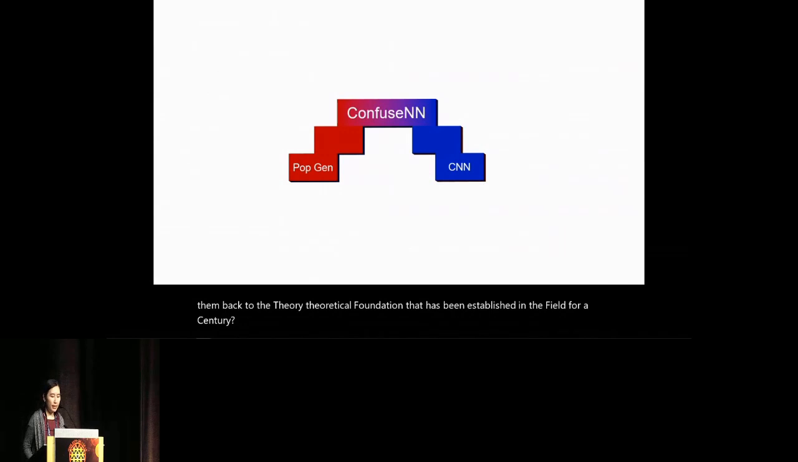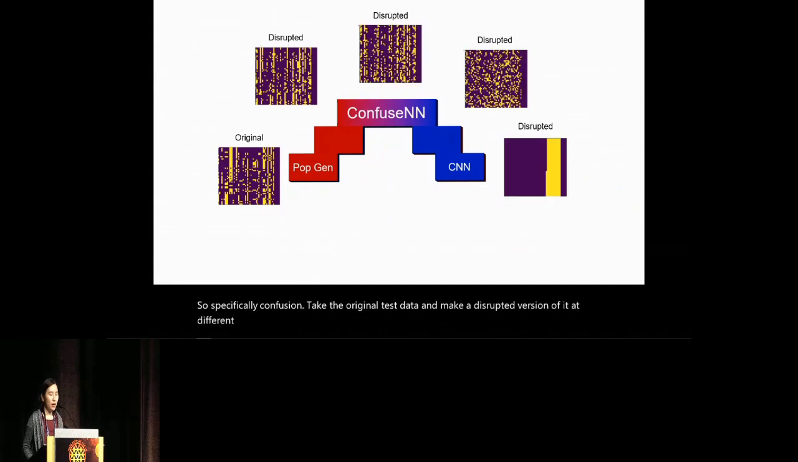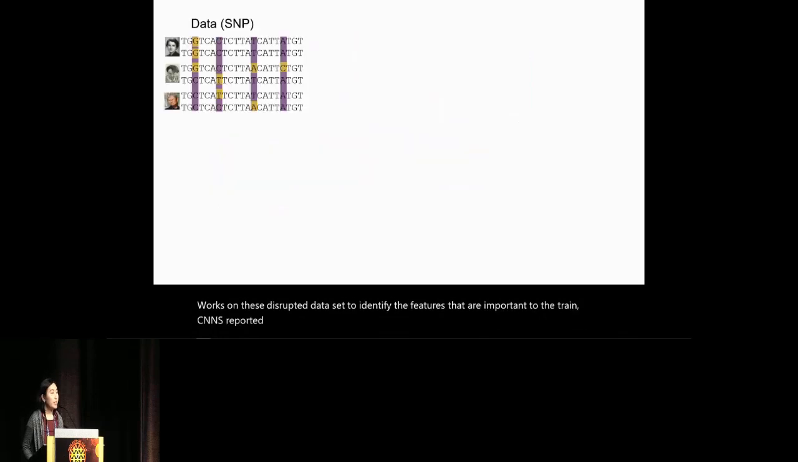So specifically, Confusion takes the original test data and makes disrupted versions of it at different levels of disruption, where each level can be attributed to a known informative feature of genetic data based on population genetic theory. We can then test the trained networks on these disrupted datasets to identify the features that are important to the trained CNN's reported performance. The simple but key insight that we can disrupt the data in an informative way comes from the fact that for many population genetic inference tasks, our input data is a haplotype matrix.